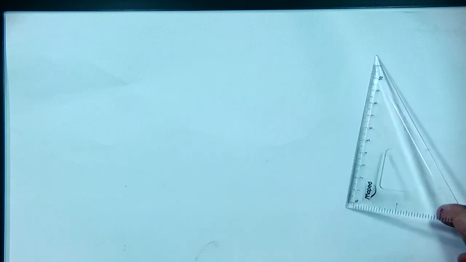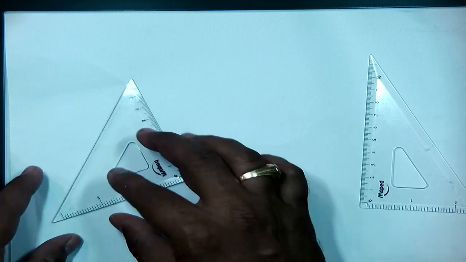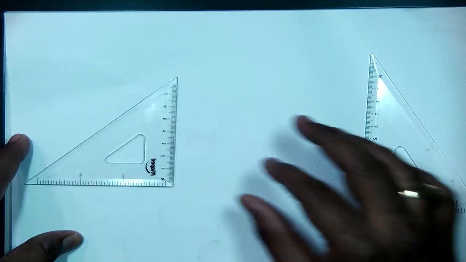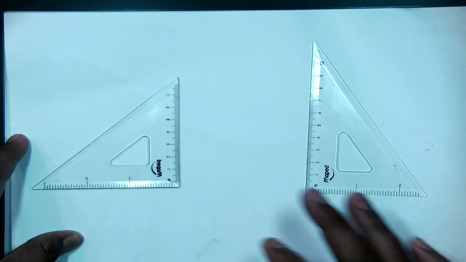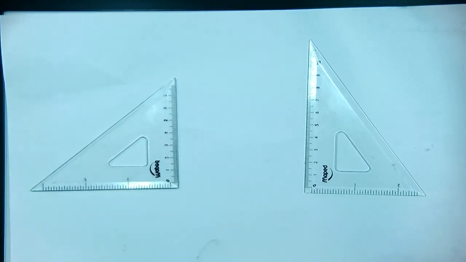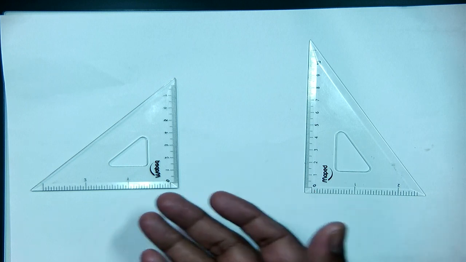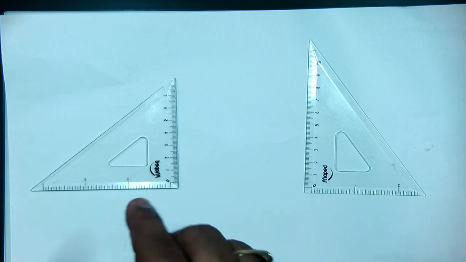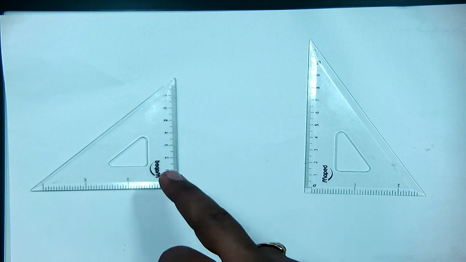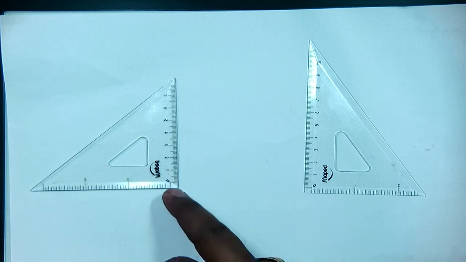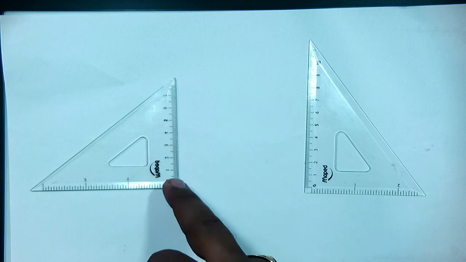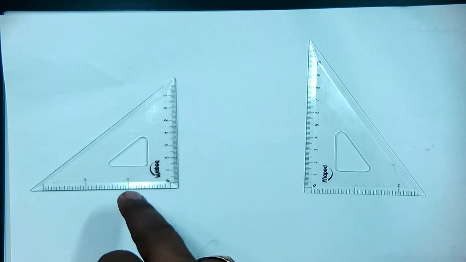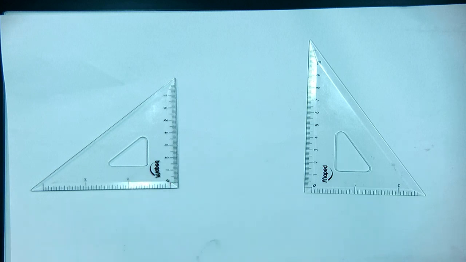We can find sin 30, 45, 60 degree by doing this small activity. I am just using set squares here. Observe here, in our instrument box we are using or seeing these two. First one, this one, observe this side is equal to this side and here it is 90 degree. This is called an isosceles right angle triangle.